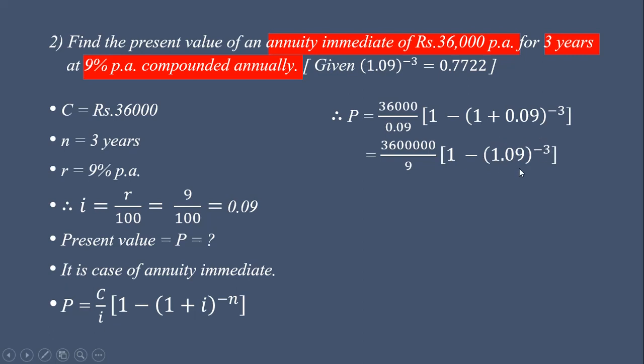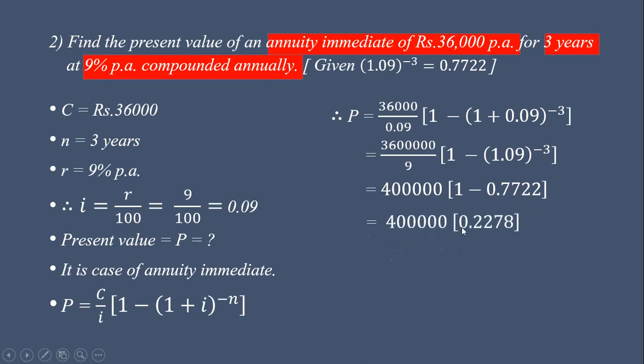Now this value is given here, and we only have to use it. So 9 fours are 36, therefore this division gives 4 lakh into 1 minus, and we substitute the value given here, 0.7722.